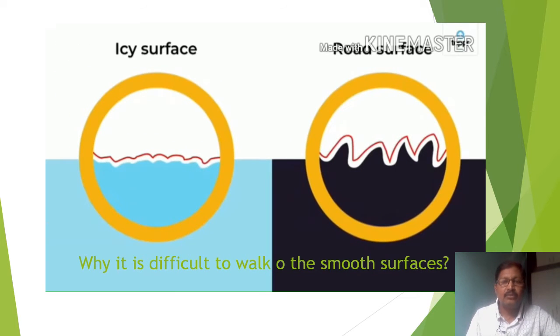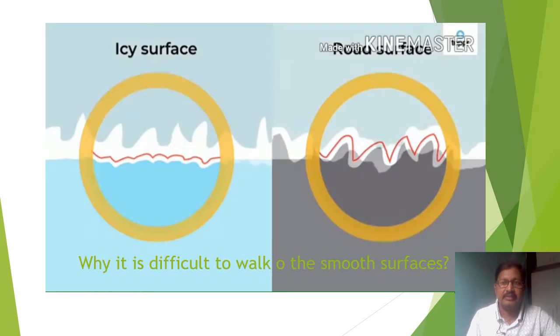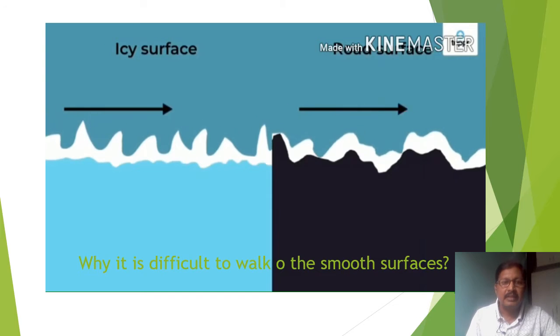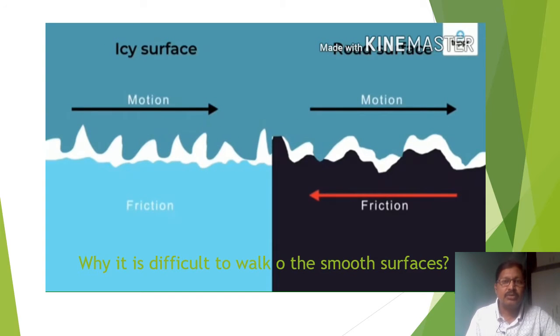Why is it difficult to walk on smooth surfaces? Thinking about this icy surface and road surface, in the icy surface motion and the road surface motion, observe the friction.